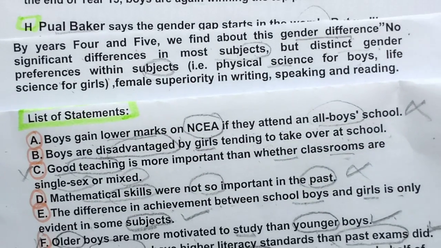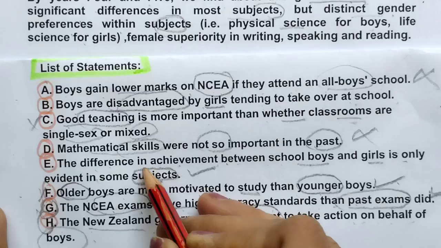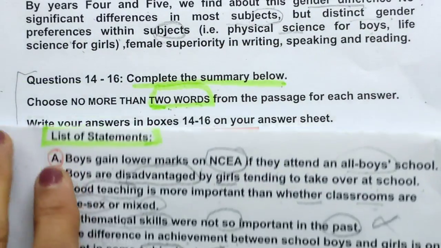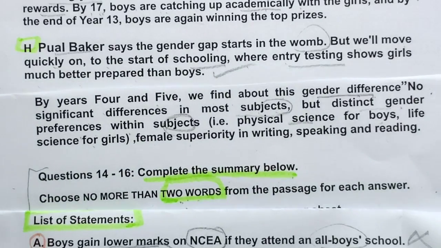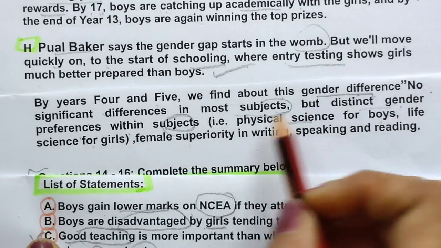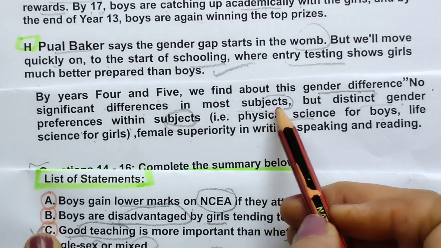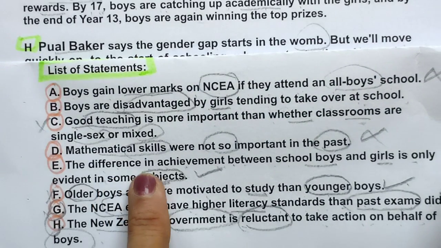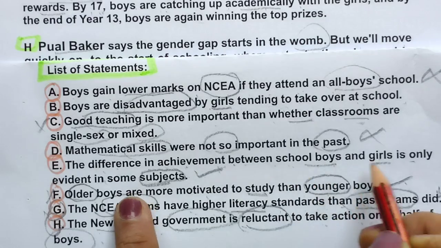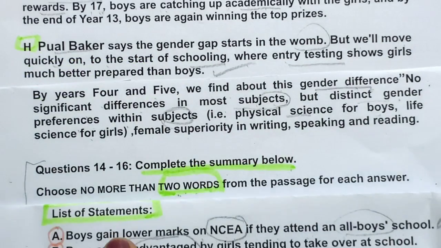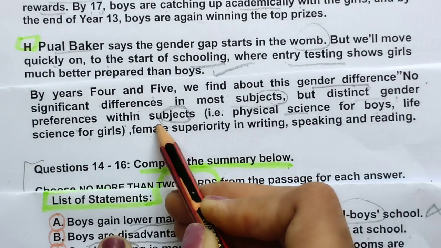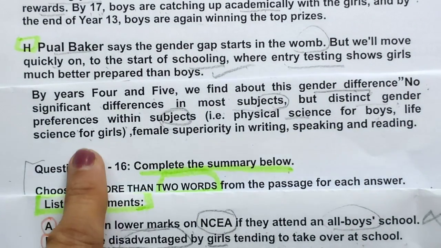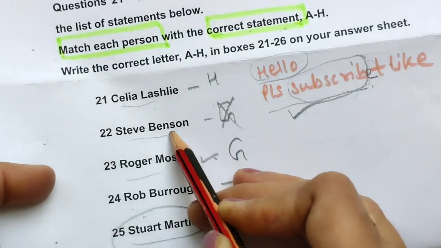So of course they are talking about subjects. Difference in achievement between school boys and girls is only evident in some subjects, but distinct gender preferences. So I think they are talking about subject only. Yes, but we were looking for this also.